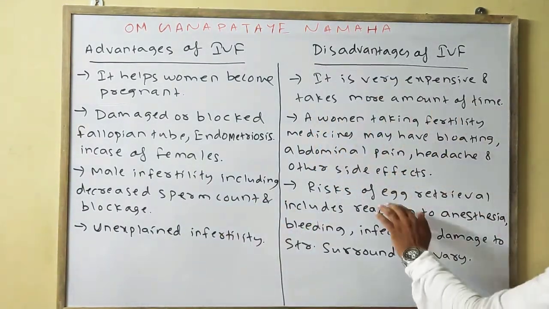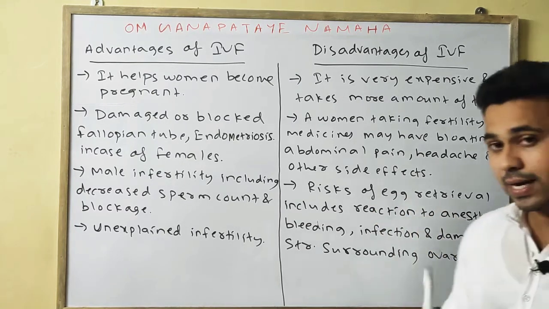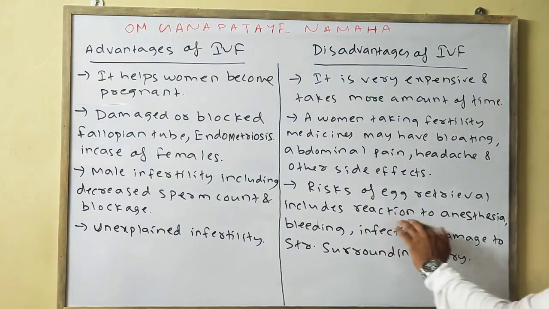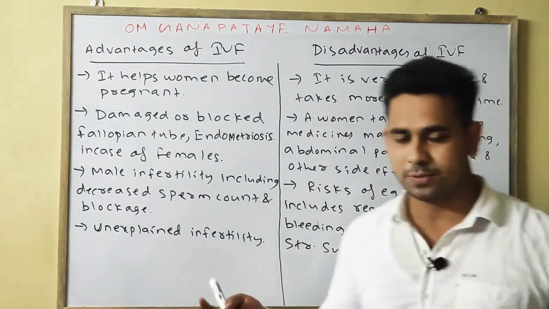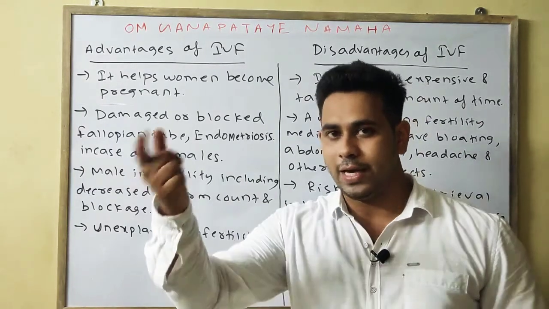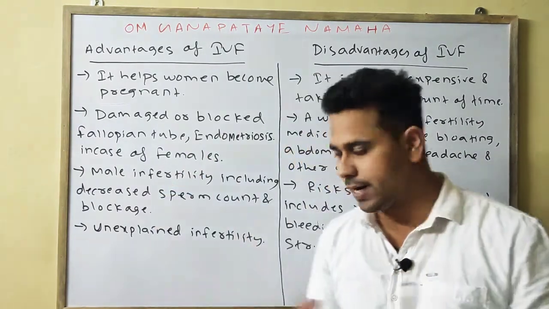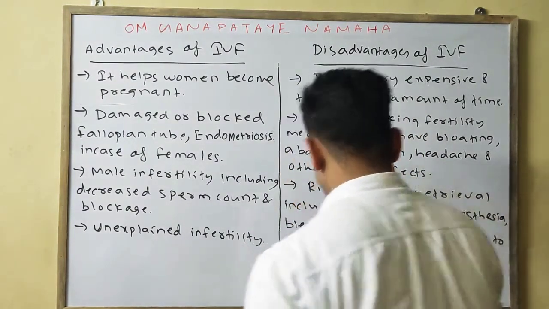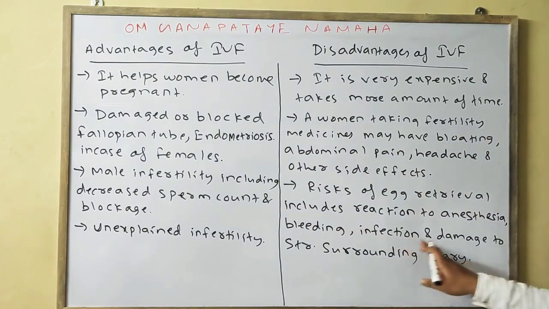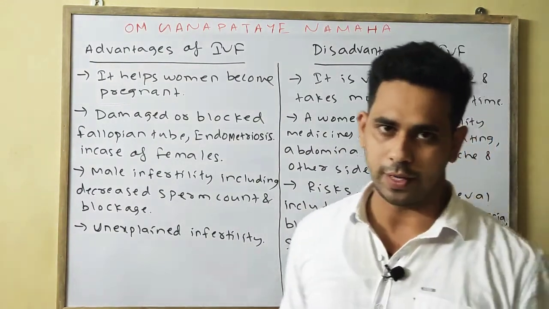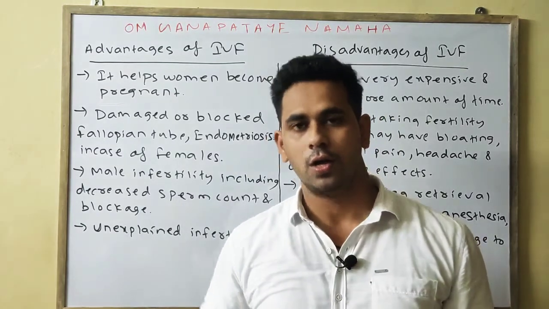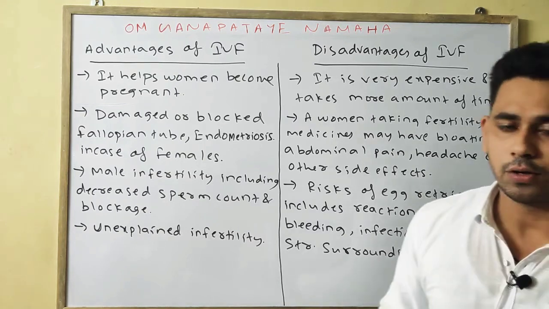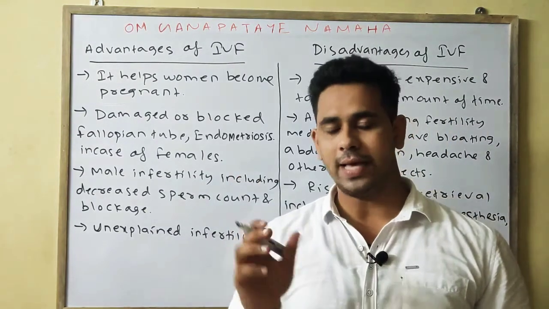Next, the risks of egg retrieval. There are various risks during egg retrieval. What are the risks? They can include those from anesthesia, which is obviously given, and during the retrieval of the egg it can lead to excessive bleeding, infection, and damage to the structures surrounding the ovary. Bleeding, damage to the structures surrounding the ovary, or infection may occur, which are the main risks behind egg retrieval.